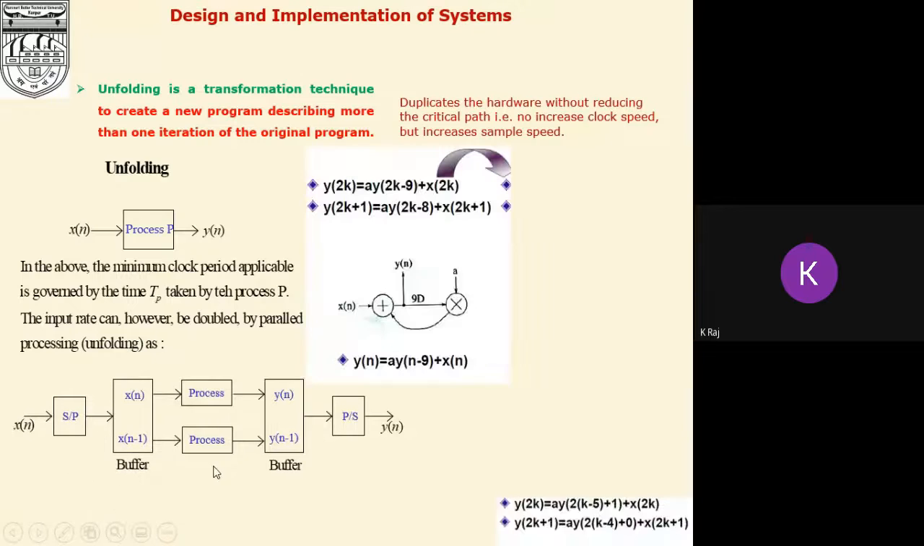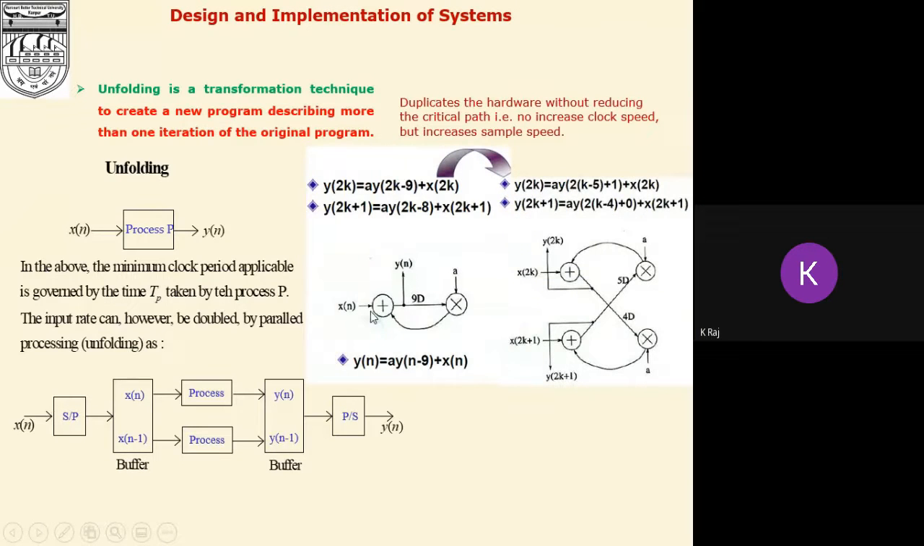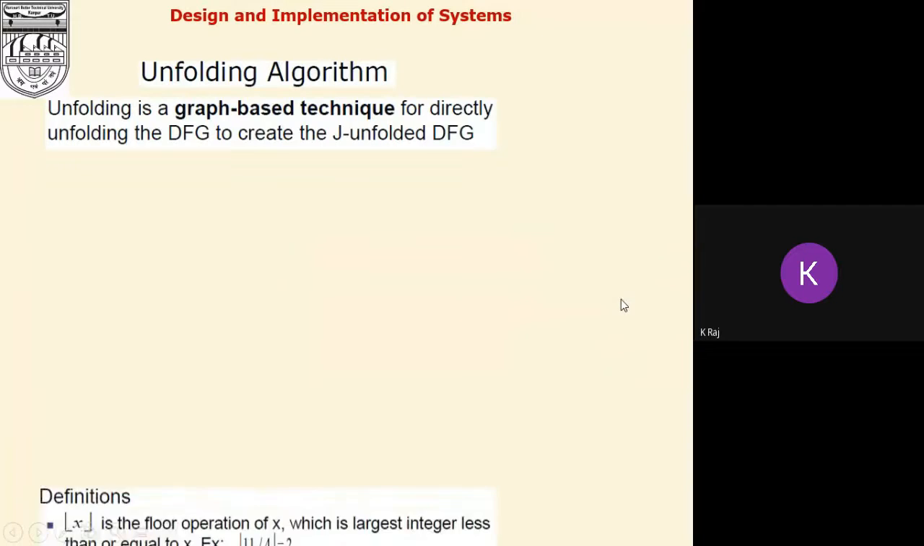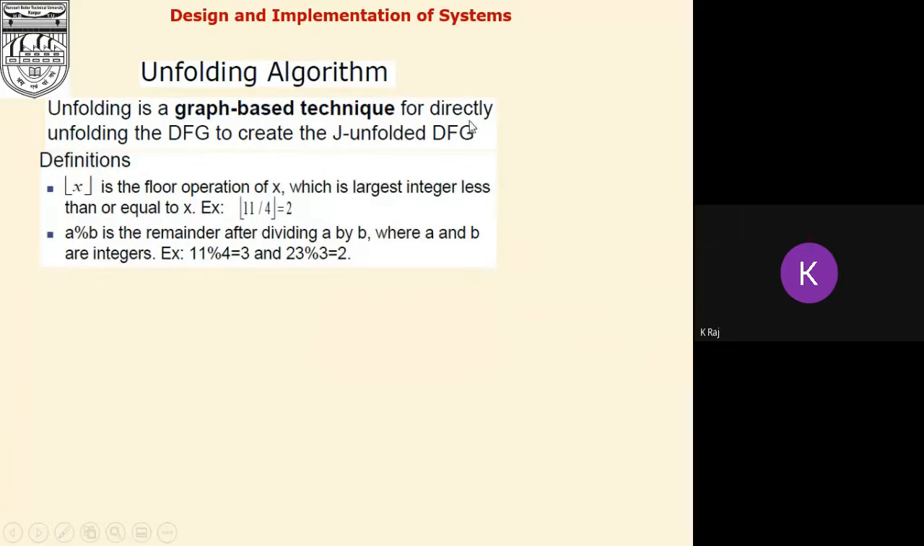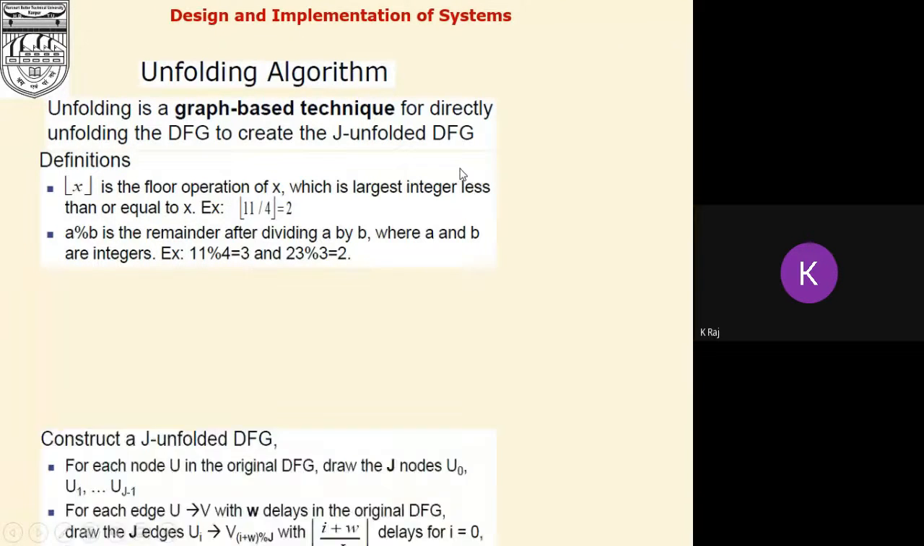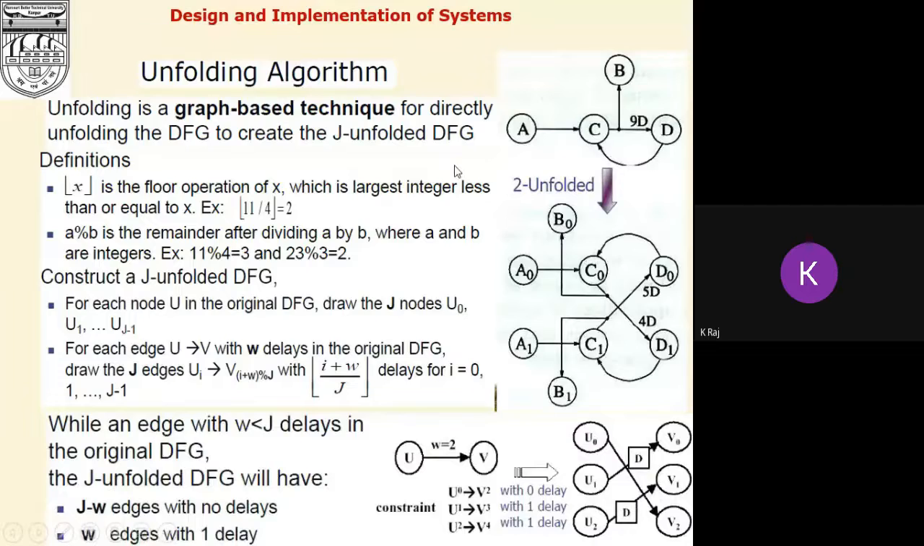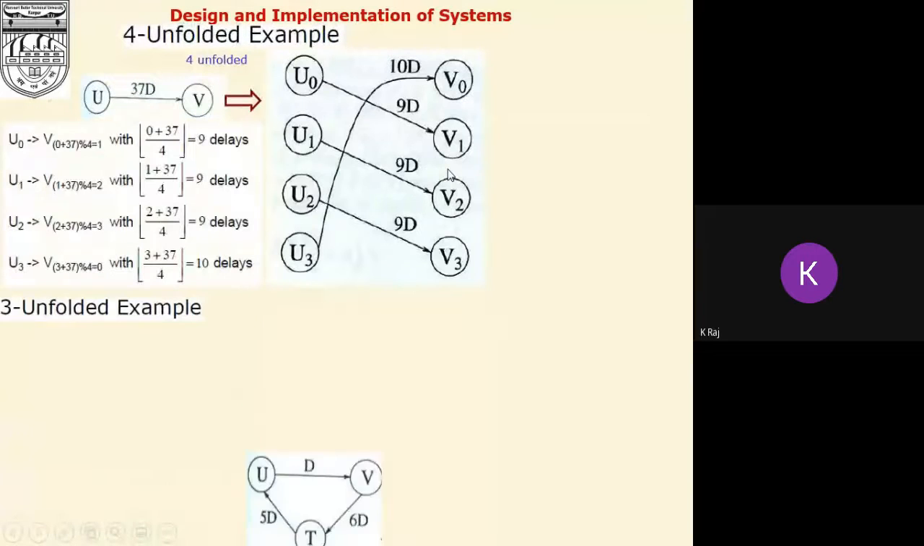And this is the method of unfolding, which has been used in order to convert the data flow graph into this form here. Unfolding is a graph-based technique for directly unfolding the DFG to create the J-unfolded DFG here. Now, these are the examples for the 4 level of the unfolding.